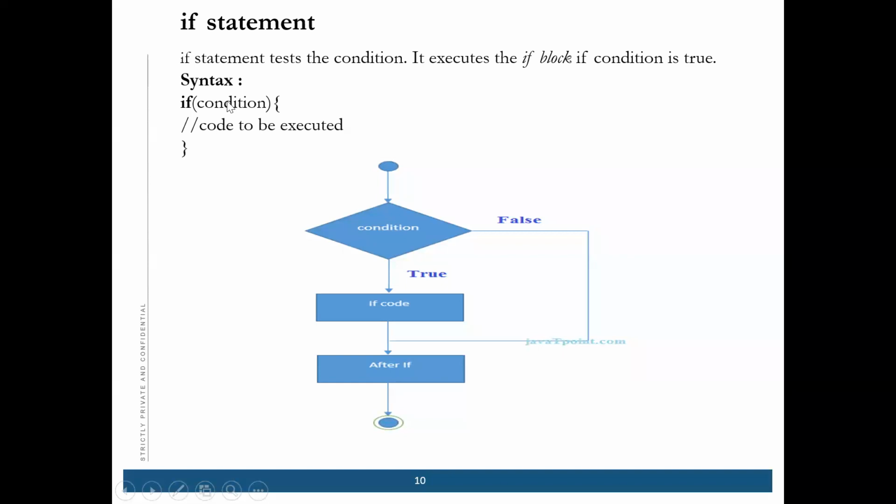In the if statement, we have the if condition, then enter the code. First you check the condition. If it is true, it will enter the if code inside it. After the if code, it will come out, and otherwise it will not enter into that.